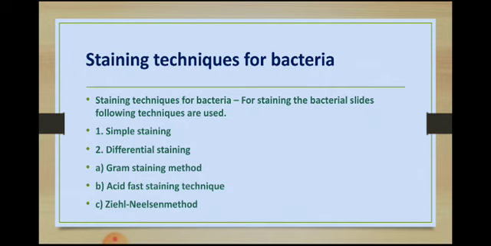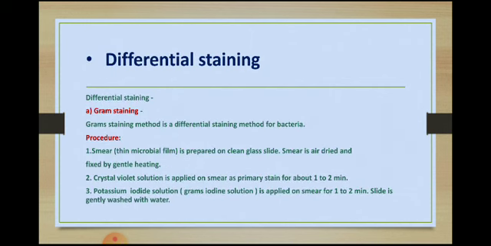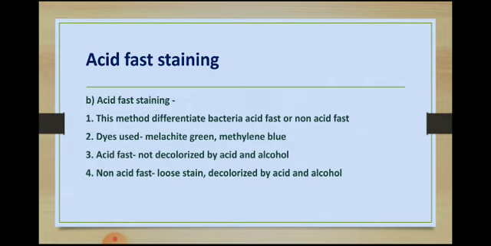The staining techniques for bacteria involve simple staining, differential staining, Gram staining, acid fast staining, and Ziehl-Neelsen staining. Simple staining is carried out as the procedure shown in the slide, similar to differential staining. Acid fast staining differentiates acid fast from non-acid fast bacteria. The dyes used in acid fast staining are methylene green and methylene blue.